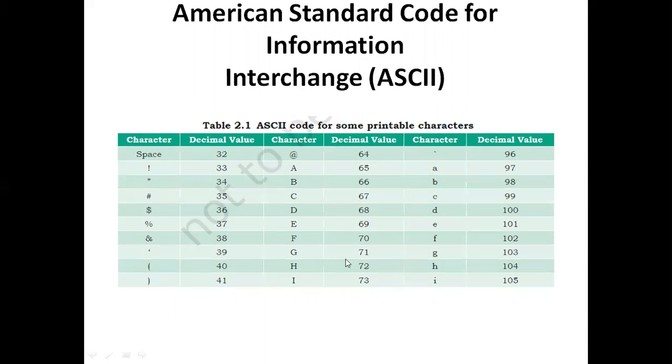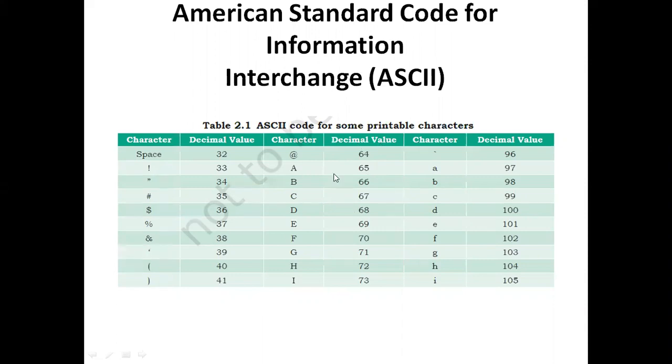Only these decimal values have the ability to be converted into binary form. So for each individual character they have assigned one code, and that code is in decimal value form.